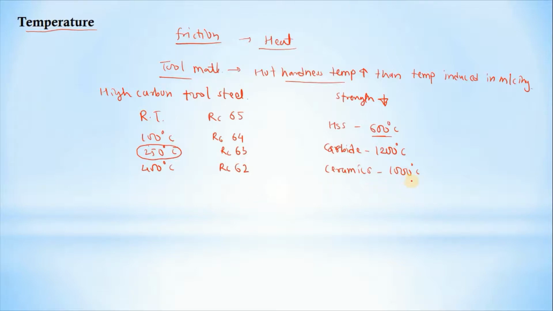So the temperature which we are knowing or formulating, whenever we are doing the machining operation, the heat generated should be less than these values, so that the strength of a tool material can be high.